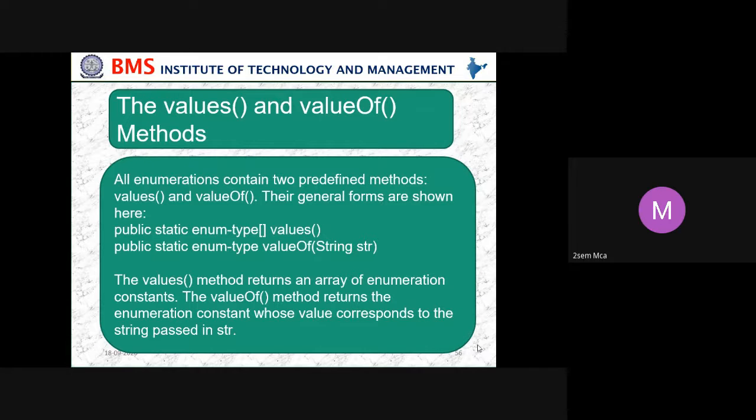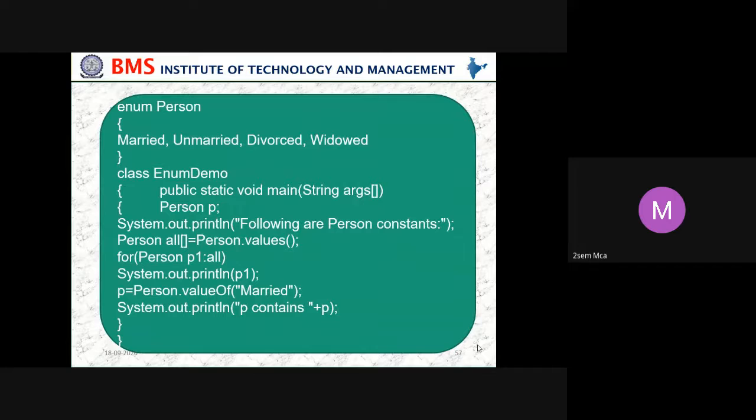So all enumerations contain two predefined methods, values and valueOf. Their general forms are shown here. Public static enum-type values, public static enum-type valueOf, which takes a string. In the first case, there are no parameters. In the second, a string parameter is passed. The values method returns an array of enumeration constants, and the valueOf method returns the enumeration constant whose value corresponds to the string passed in. So the second one is used for a string, and the first one is for the enumeration constants.